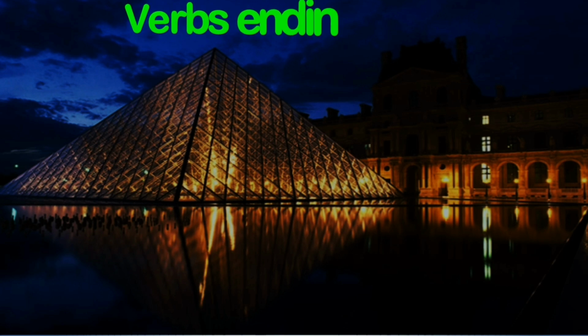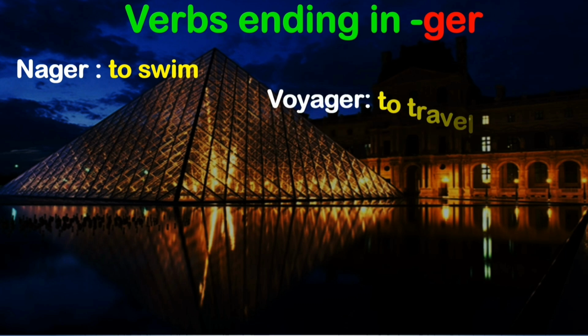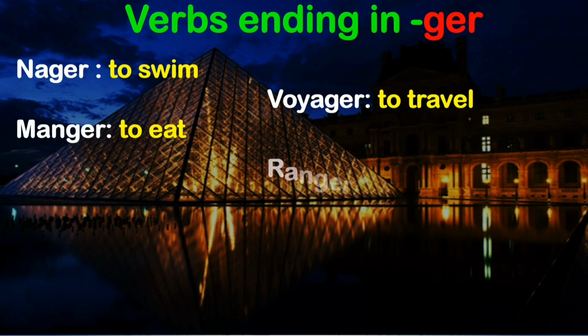Verbs ending in GER, examples are ranger, nager, to swim, voyager, to travel, manger, to eat, and arranger, to arrange. So here I have given the examples of a few verbs for you to identify that end in GER: nager, voyager, manger, and ranger.